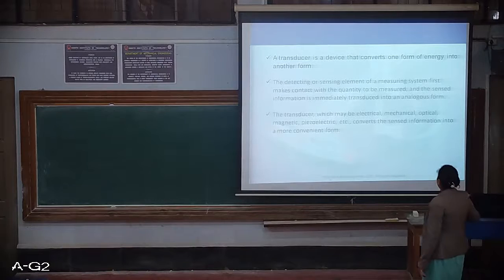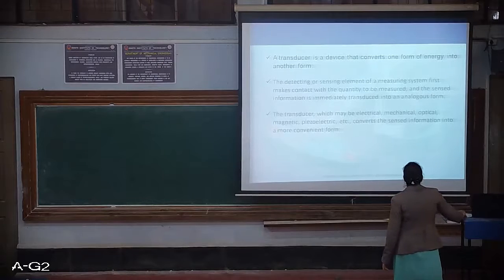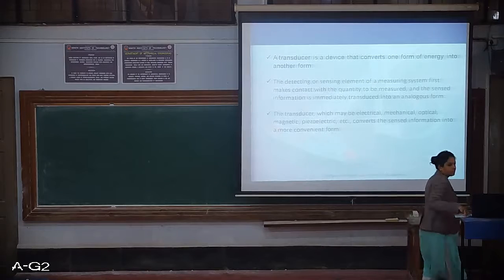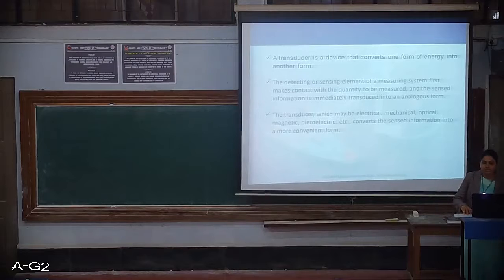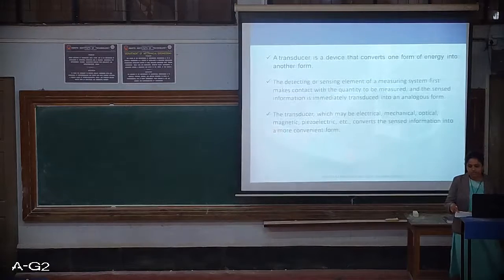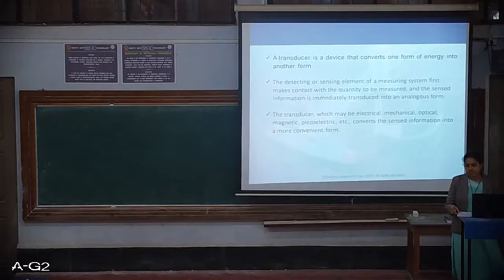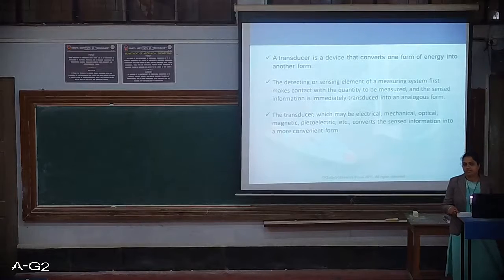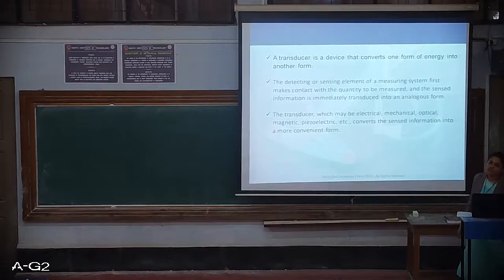The detecting or sensing element of a measuring system first makes contact with the quantity to be measured, that is a physical variable, be it a measurement of temperature, pressure, force, anything.